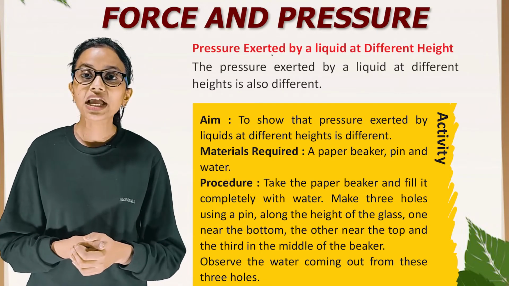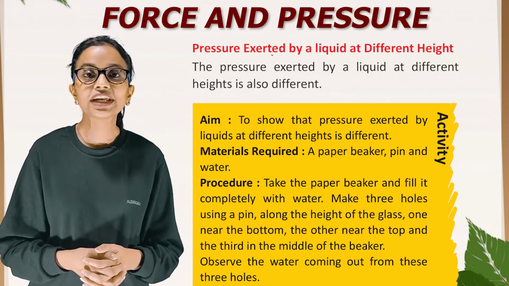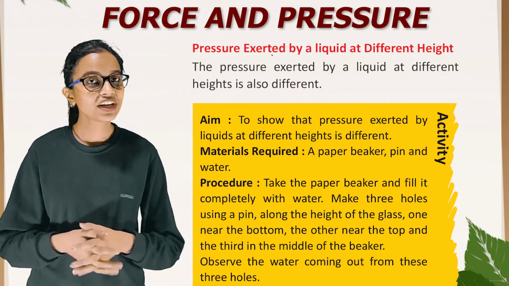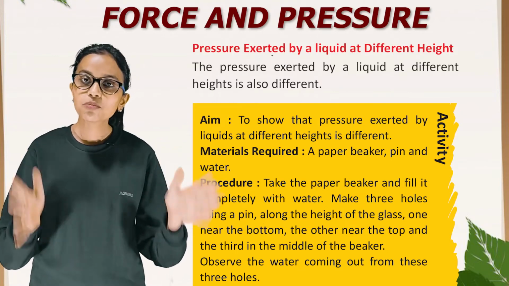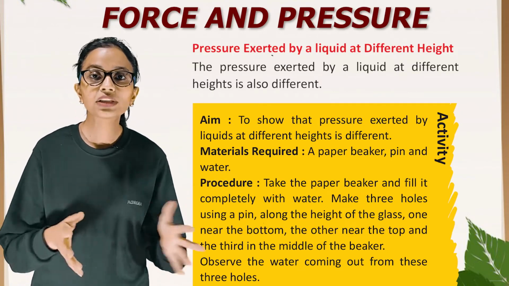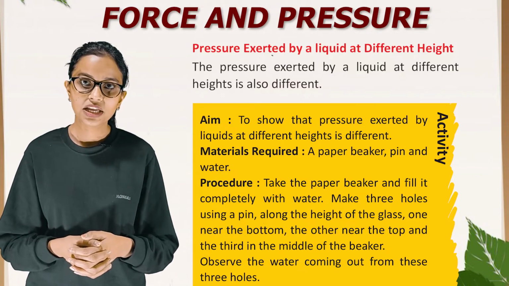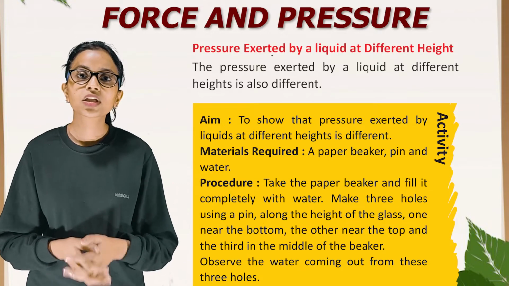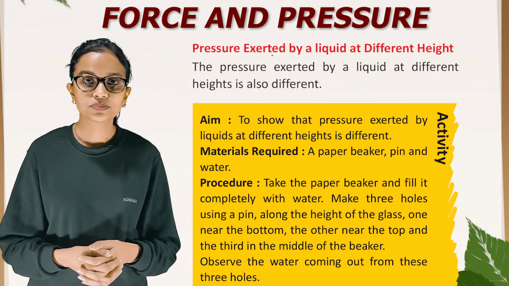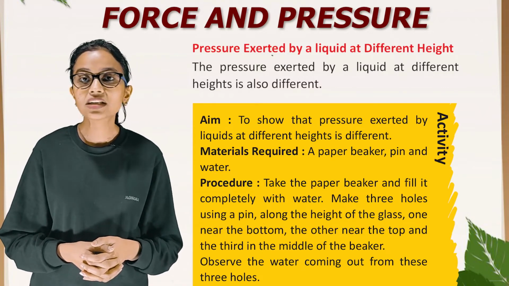Pressure exerted by a liquid at different height. The pressure exerted by a liquid at different heights is also different. So now there is an activity, and the aim of activity is to show that pressure exerted by liquids at different heights is different. Material required are paper beaker, pin and water. Procedure: take the paper beaker and fill it completely with water.